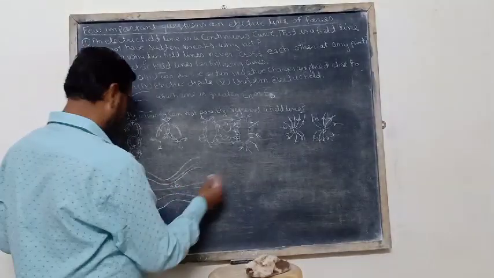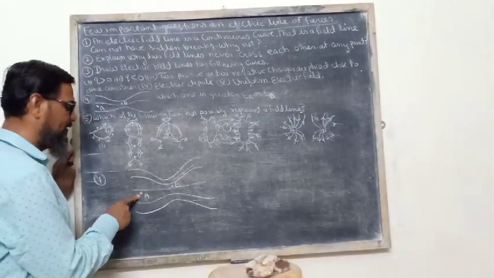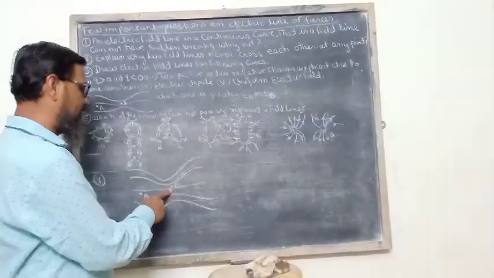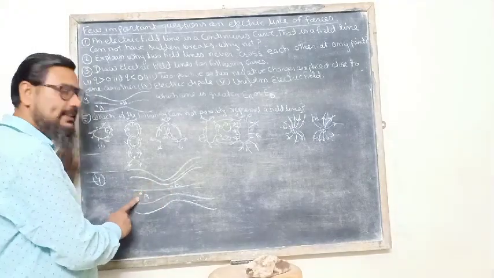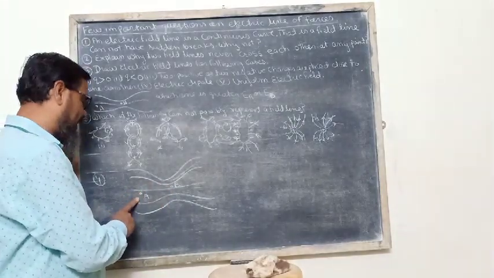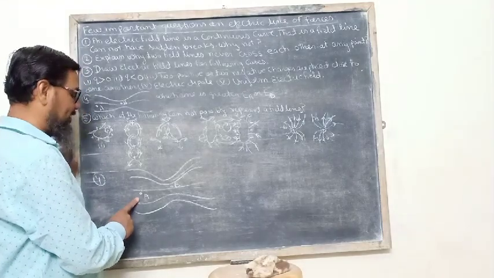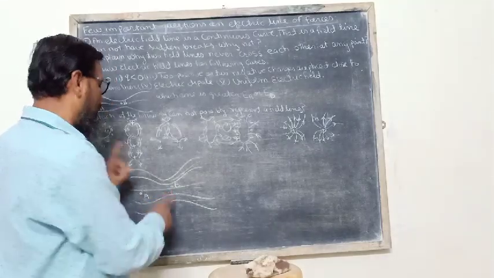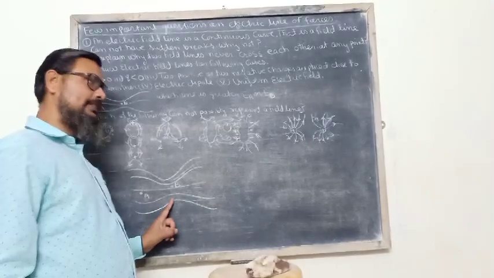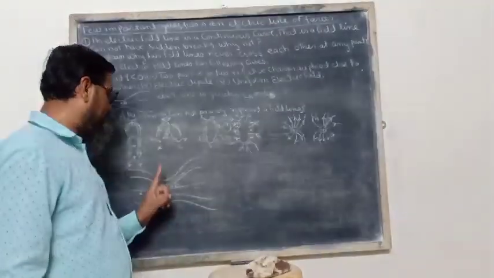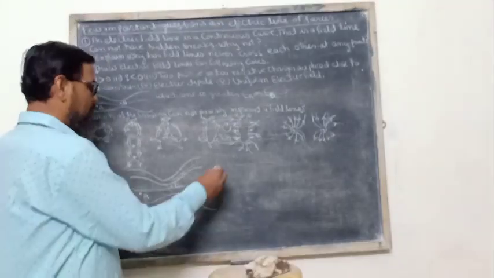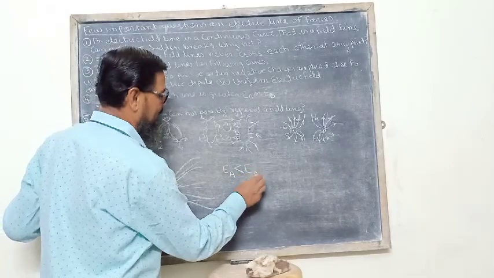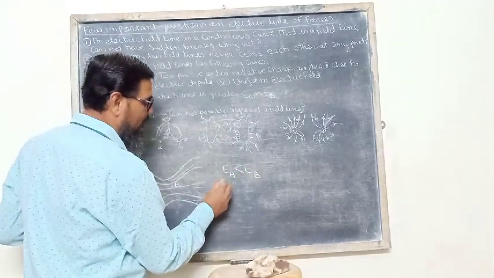In this case, we know that here the electric field lines are at more separation and here the separation of field lines is smaller. So the density of field lines at point A is smaller, so electric field intensity will also be smaller. Here the electric field lines are closer to one another, so the density of field lines is greater at this point and the electric field intensity will also be greater. So in this case, EA is less than EB because